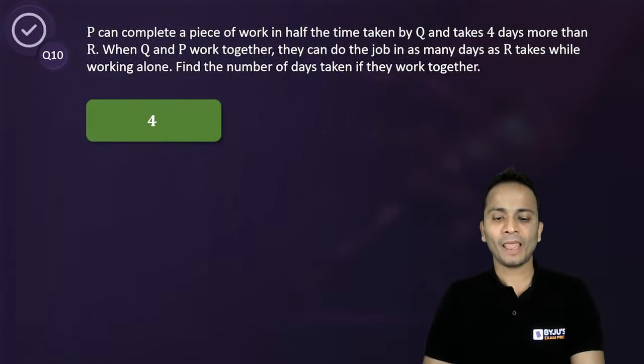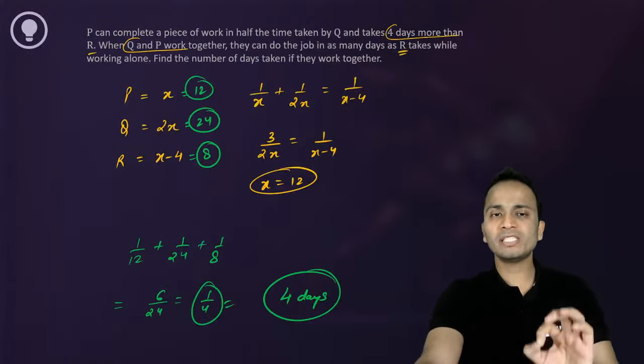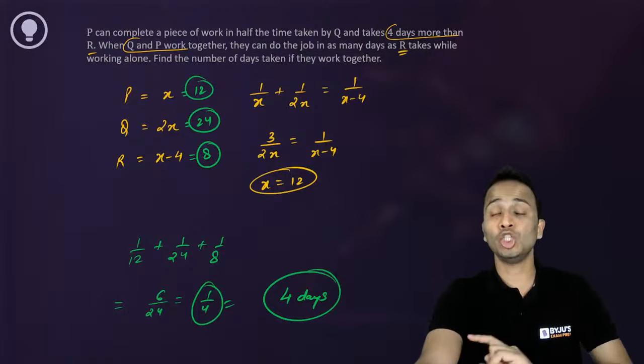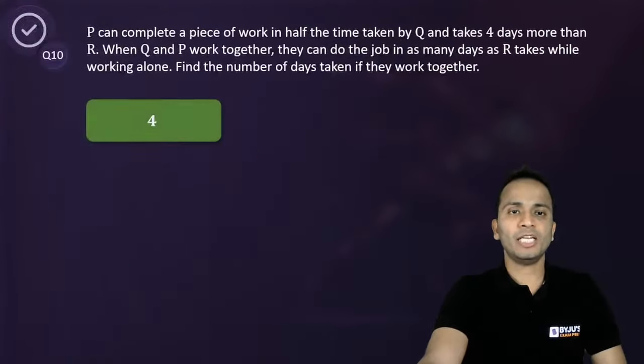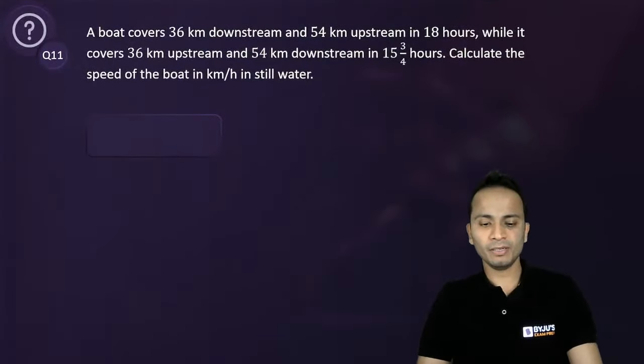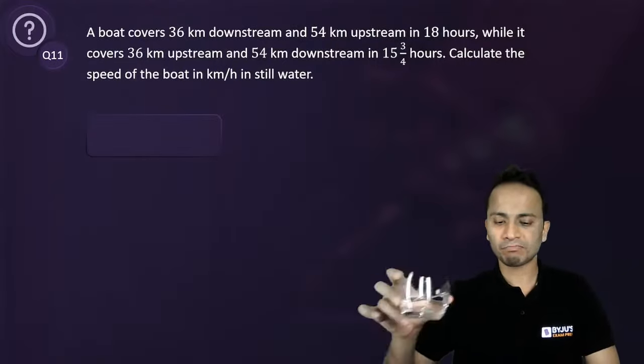Again, understand the amount of rough work that I'm doing. I'm just doing a sufficient amount of rough work, not an extra amount of rough work, right? Okay. Chaliye, let's move on to question number 11. Question related to upstream and downstream, time, speed and distance.